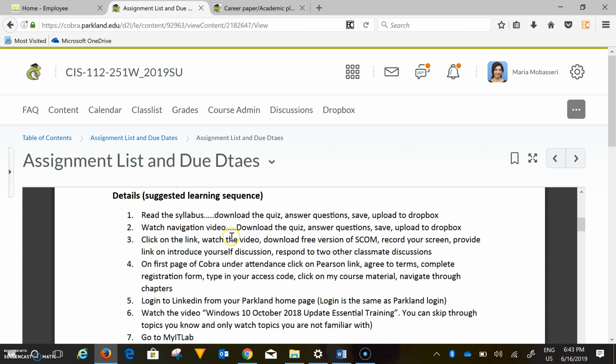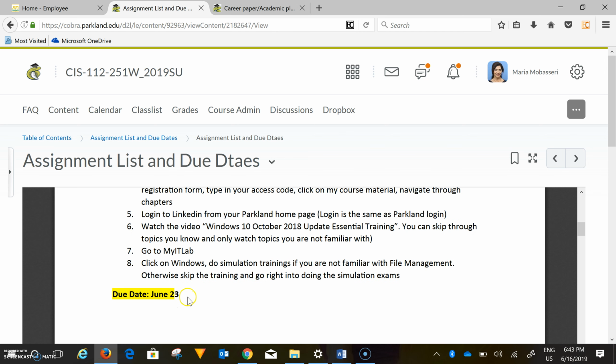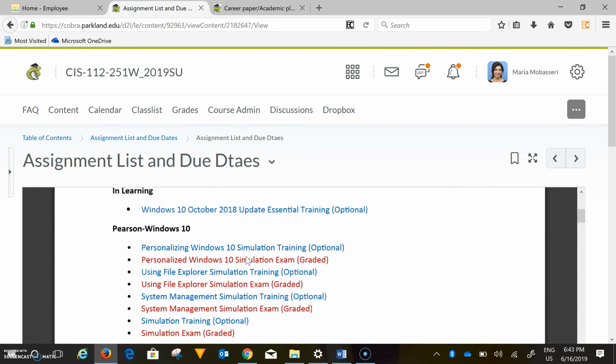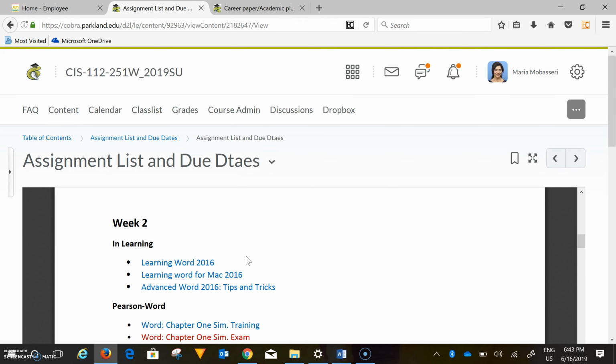When you start week 1, what do you need to do first? What do you need to do second? What do you need to do third? You can use this as a guideline, as it will give you step by step what to do one after another in sequence. And then at the end you'll see a due date. So you see that the first due date is for next week, and these are the items that you need to do. And then week 2 and week 3 and so forth.